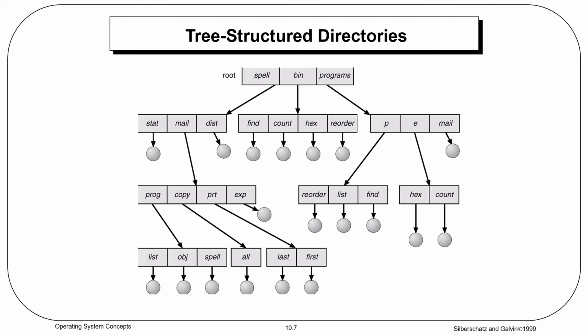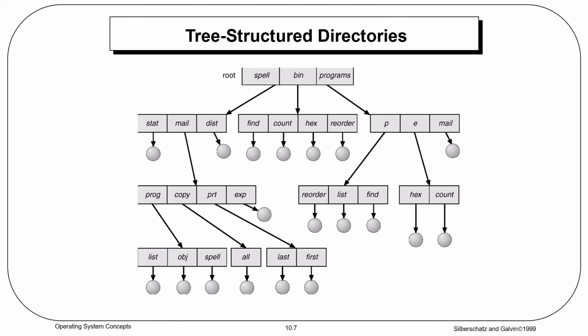Now we'll discuss tree structured directories. Previously we have seen two-level directory, and that can be extended to any level. So the basic structure of directory is a tree. Now let us discuss a few points.